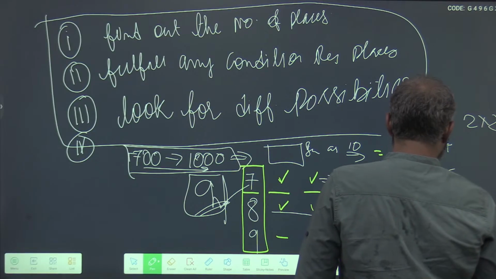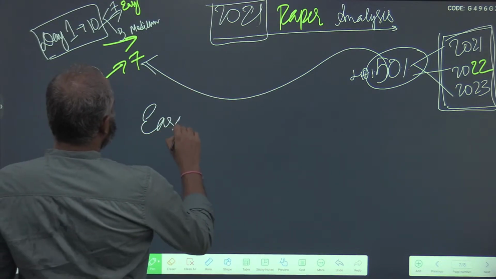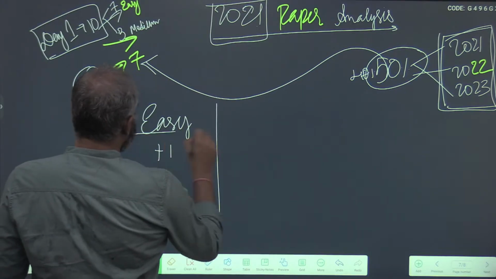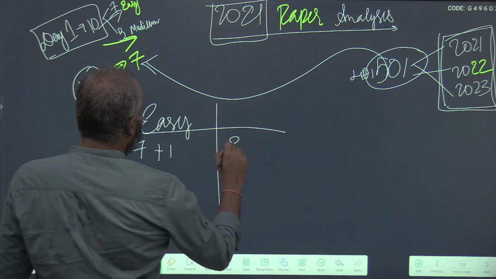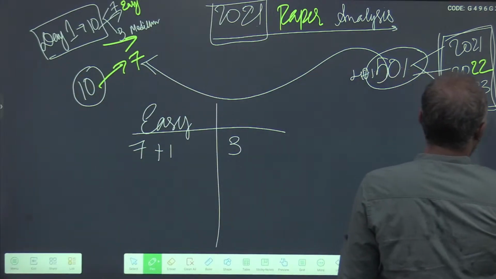So, would you consider this easy? So, the count for easy has been increased by +1. Yesterday we have seen all the 7 questions were easy, +1, 8. Now, let us go for the next one.